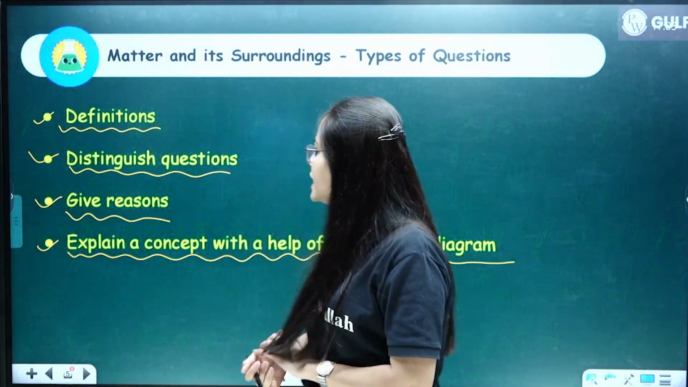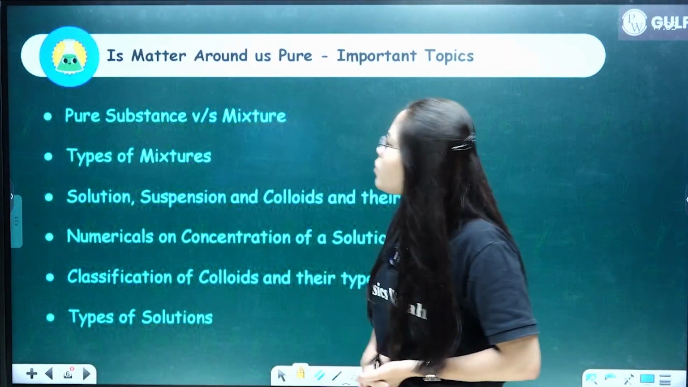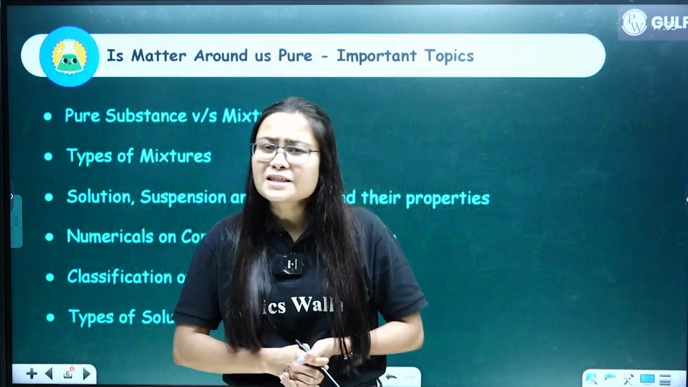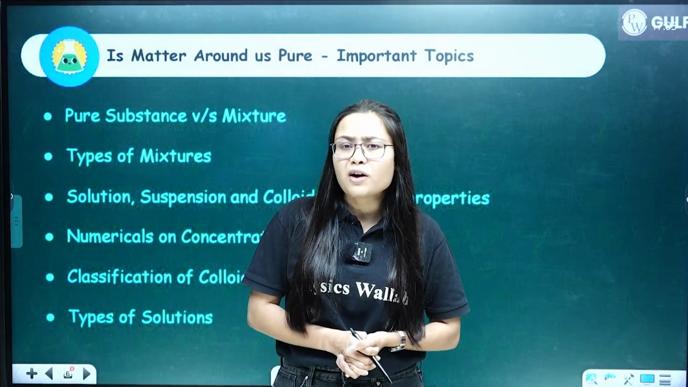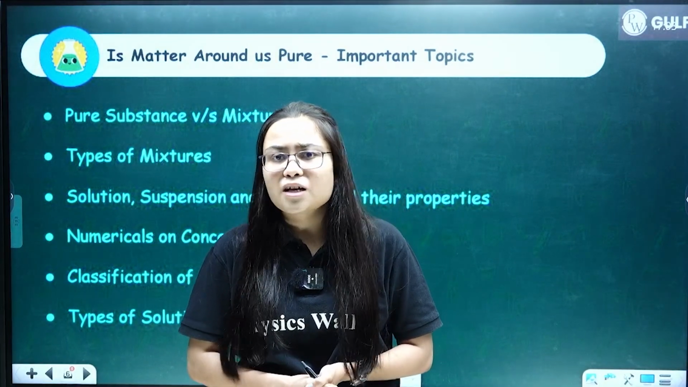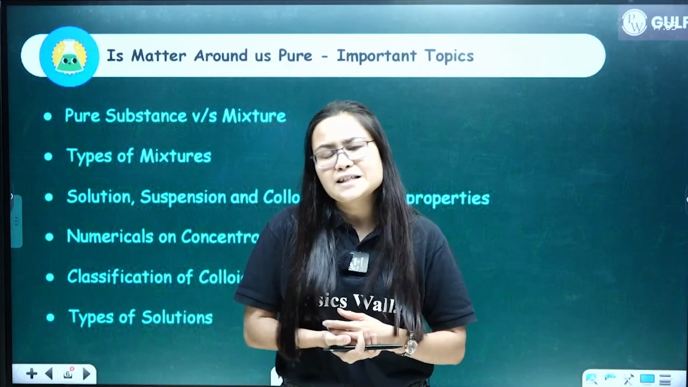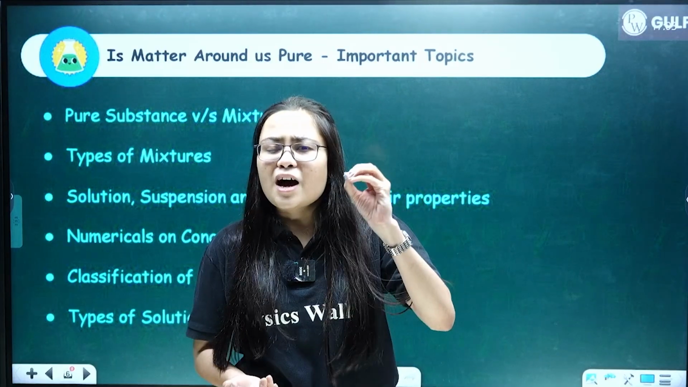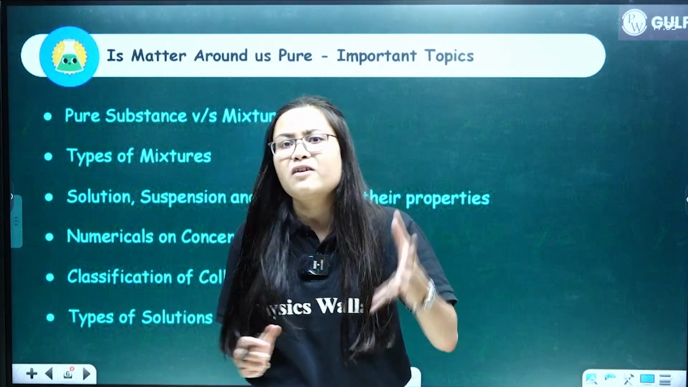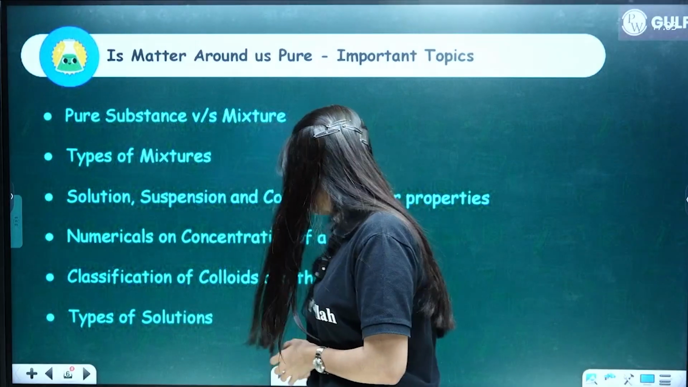Now, let us come to chapter number 2. What is that chapter number 2 saying? What is the name of chapter number 2? So, the name of chapter number 2 is Matter Around Us Pure. So, again, let us discuss the most favorable, important topics, teacher favorite topics from this chapter, okay?